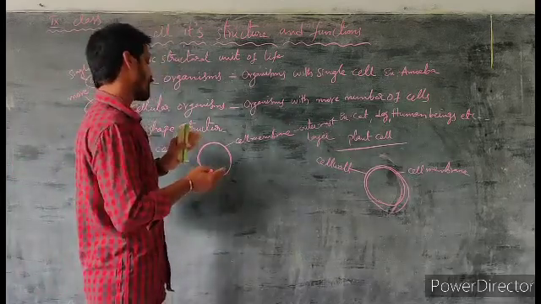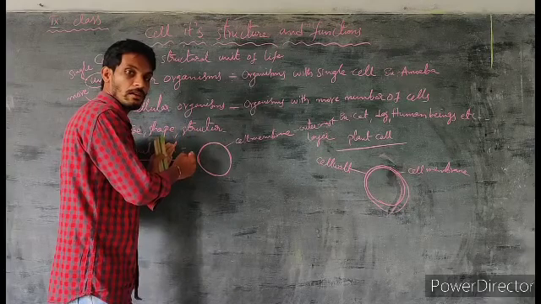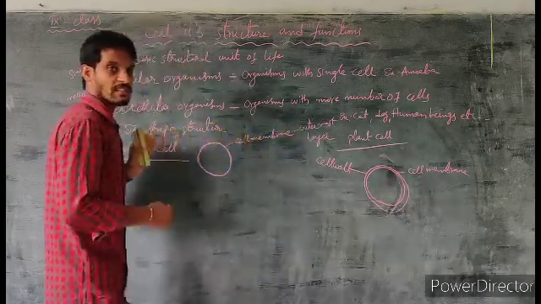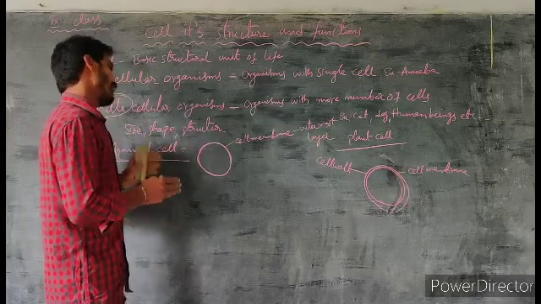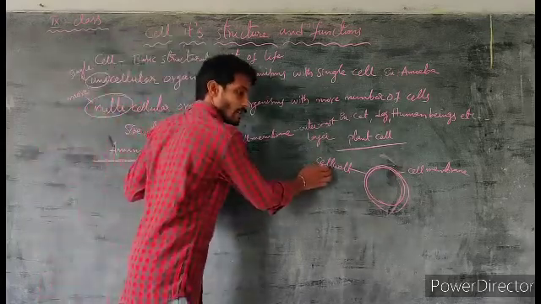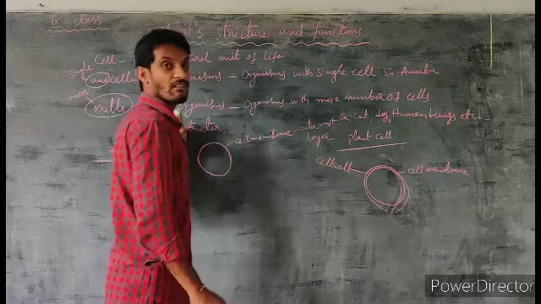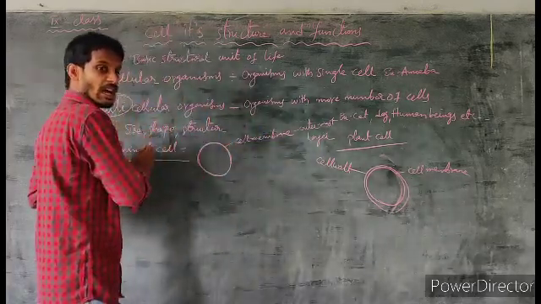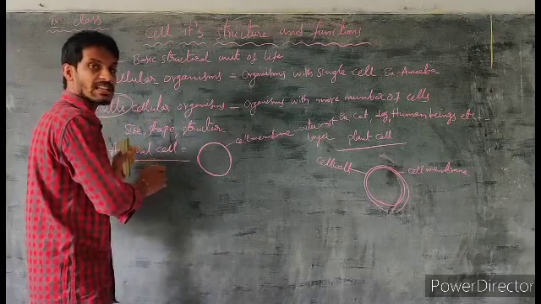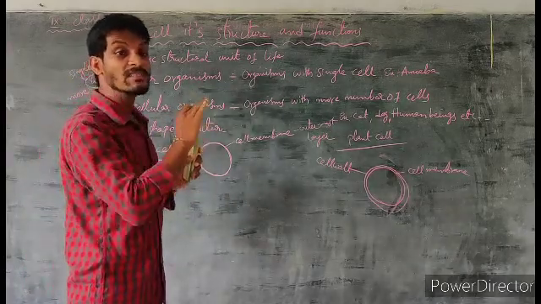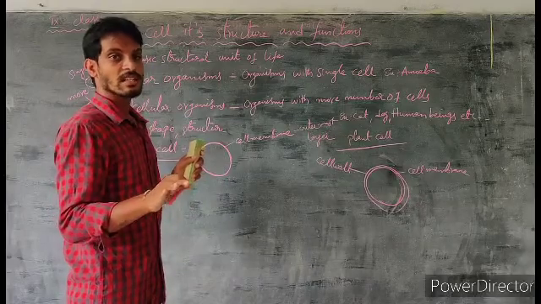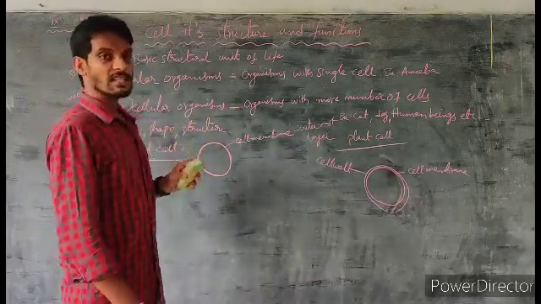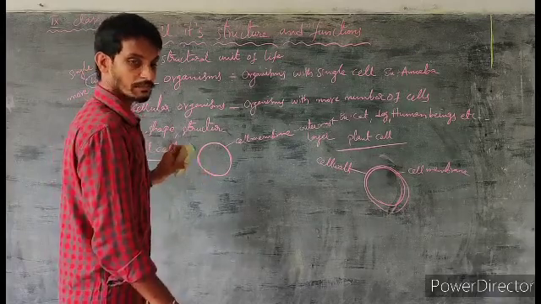Some of the cell organelles present in one cell may be absent in another cell. Example is cell wall. Cell wall is present only in plant cells, absent in animal cells.